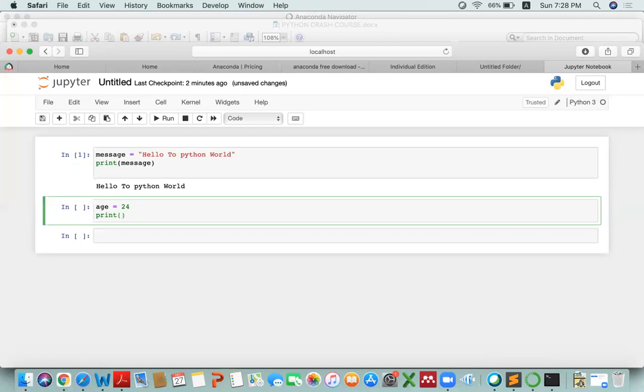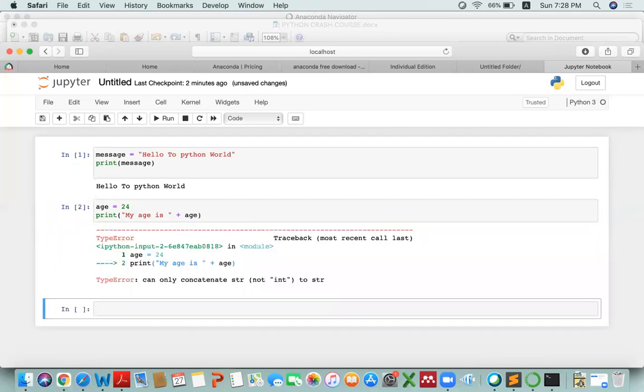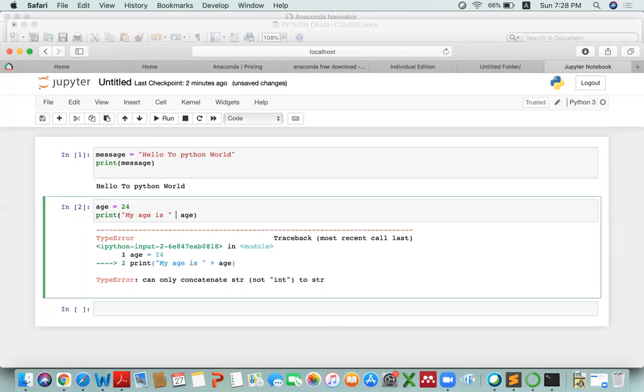Already it displays everything that is passed in it. So I'll write print my age is, then to concatenate I will use plus, this plus age. So it will show me some error. What kind of error has it shown? Oh, sorry, since it is an integer, I cannot write it directly inside the print statement.